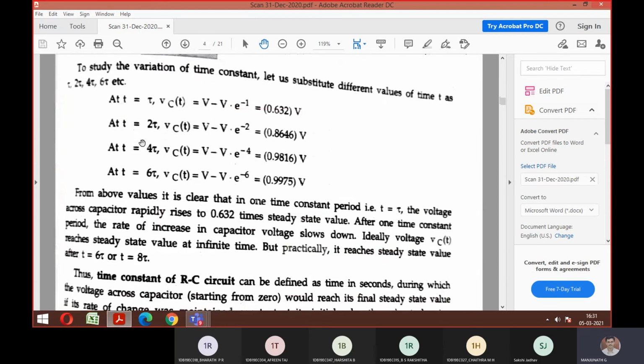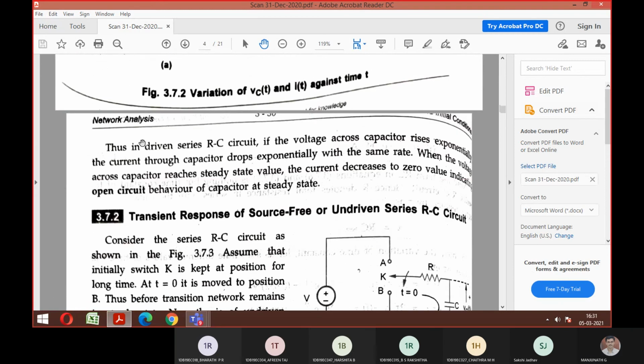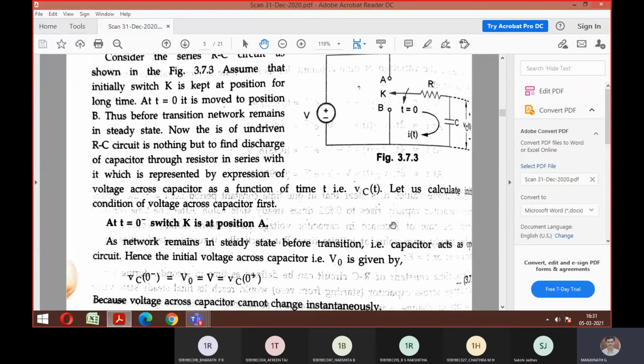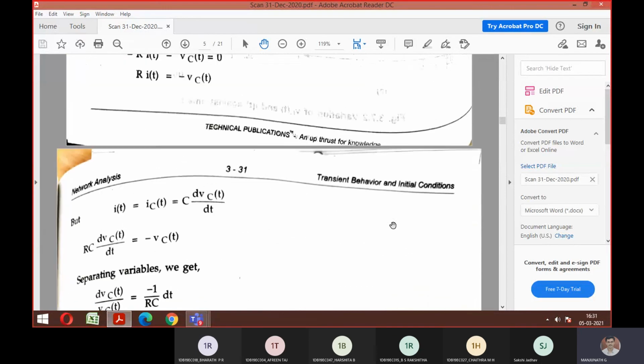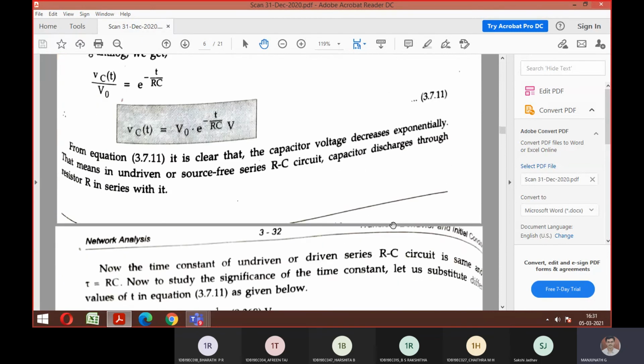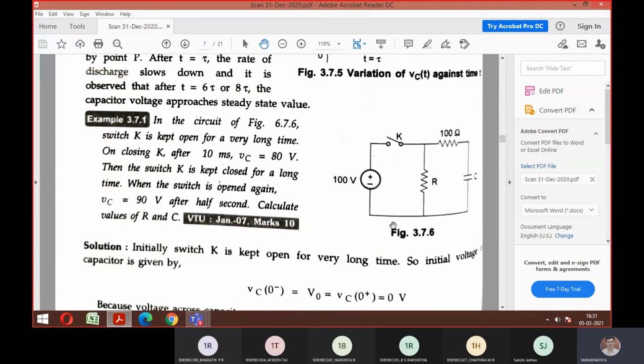Same way you can derive with respect to your undriven also. Look at this, undriven. So same logic. That's why I told you, understand the first two derivations, and the remaining all will become easier for you. Same way you have to solve the problem also. So I hope everyone got the logic.